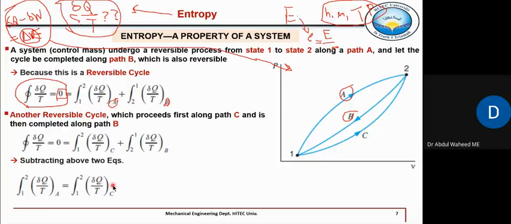So this is a new thermodynamic property which is named entropy. So entropy is also a thermodynamic property because it is independent of path. That is what we wanted to explain, or prove, here.